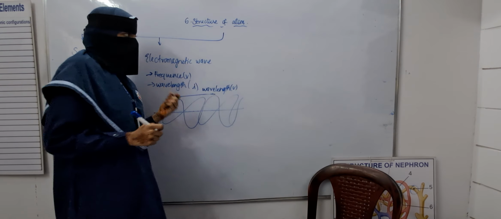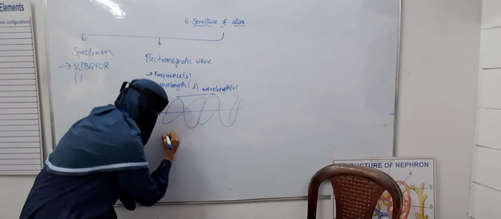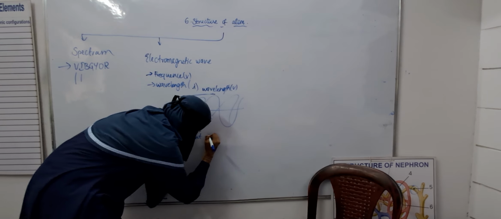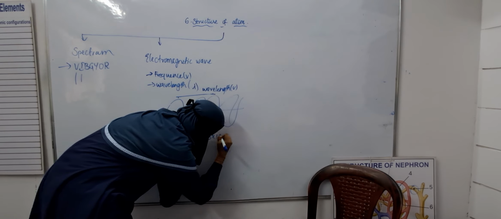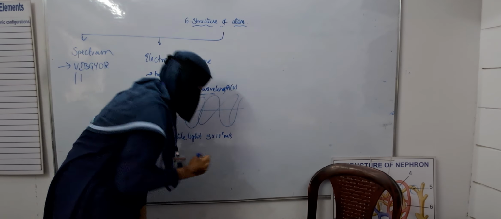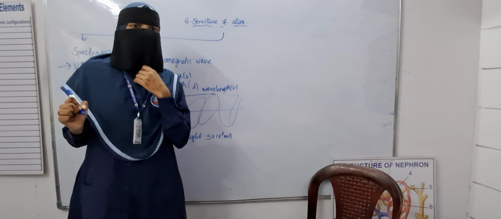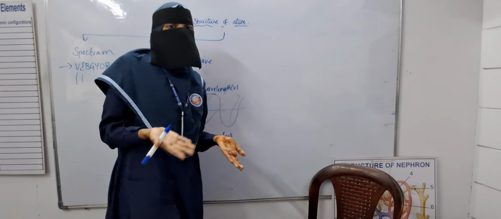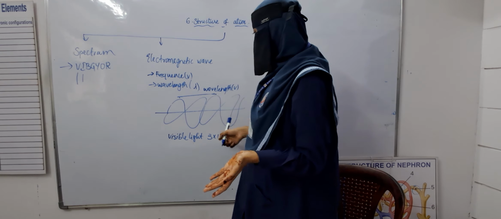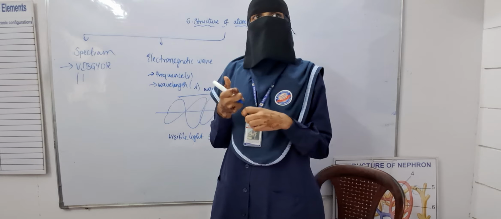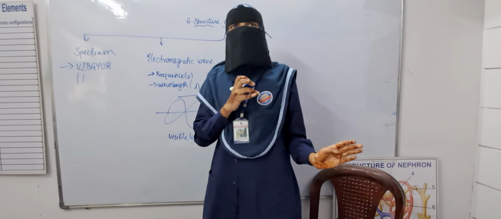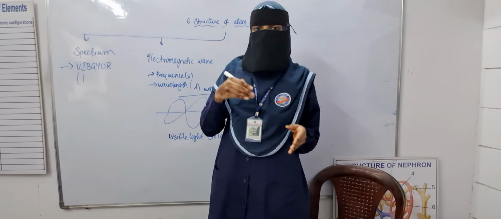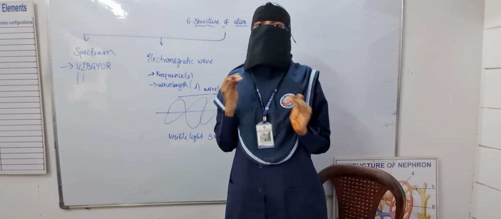And the speed of visible light is 3 into 10 to the power 8 meters per second. In 1 second, how many frequency? In 1 minute, how many speed breakers we cross is frequency. This is how our sunlight travels from the sun to space. It needs to travel 150 million kilometers.